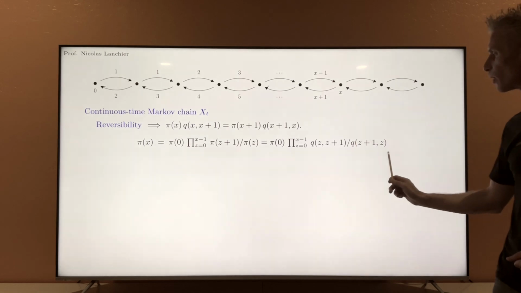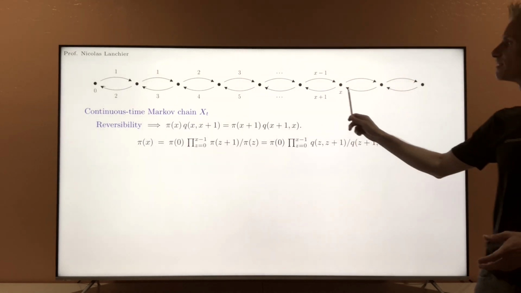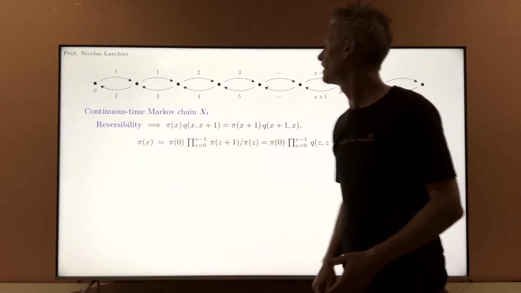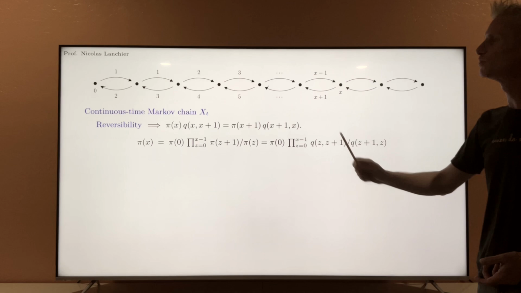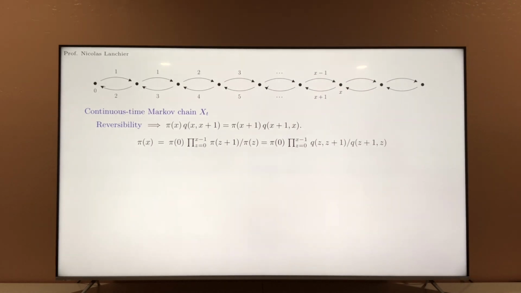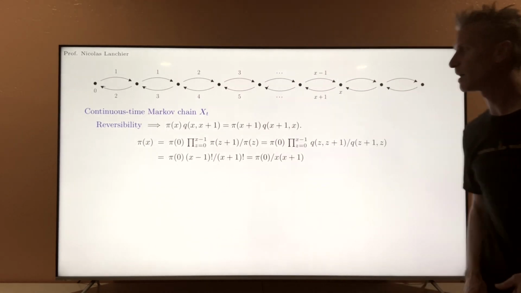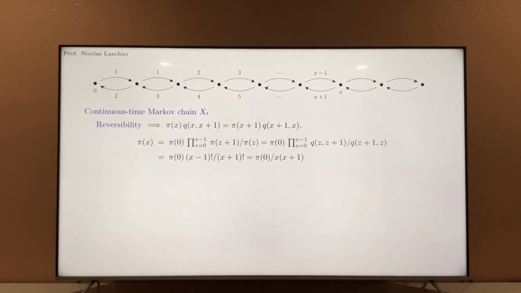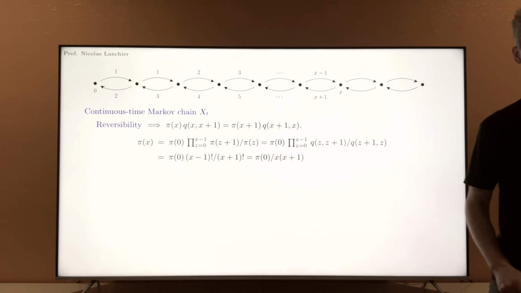If you look at the product of the denominators, that's exactly the product of the rates going backward here. That's going to be exactly 2 times 3 times 4 times 5 up to x plus 1. That's x plus 1 factorial. Eventually, you obtain that this is equal to pi 0 times x factorial over x plus 1 factorial. That simplifies into pi 0 over x plus 1.